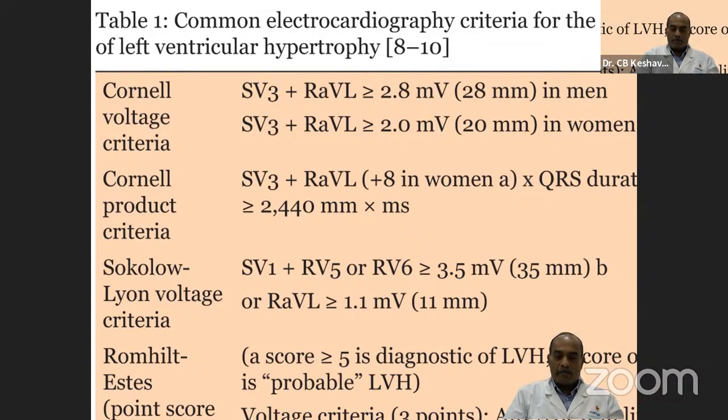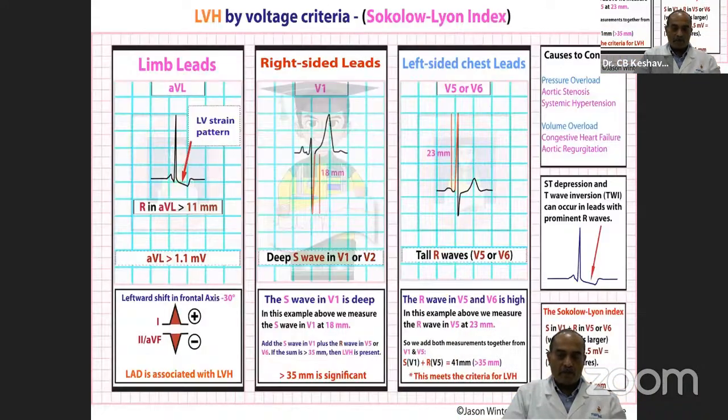most commonly used criteria indicating left ventricular hypertrophy. Romhilt and Estes brought a point scoring system whereby it avoids the fallacies of just calculating an R wave and an S wave, because if the leads are not placed properly, it may give an incorrect diagnosis of ventricular hypertrophy. This point score system is supposed to be more reliable for diagnosing left ventricular hypertrophy.